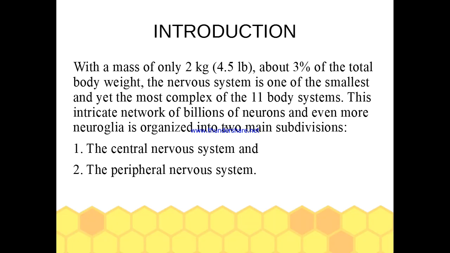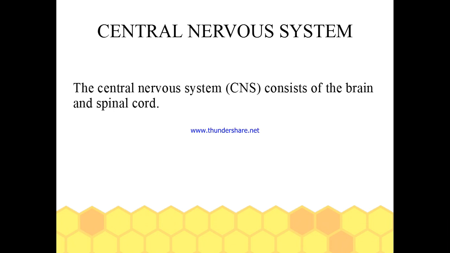Introduction. With the mass of only 2 kg, about 3% of the total body weight, the nervous system is one of the smallest and yet the most complex of the 11 body systems. This intricate network of billions of neurons and even more neuroglia is organized into two main subdivisions: the central nervous system and the peripheral nervous system.